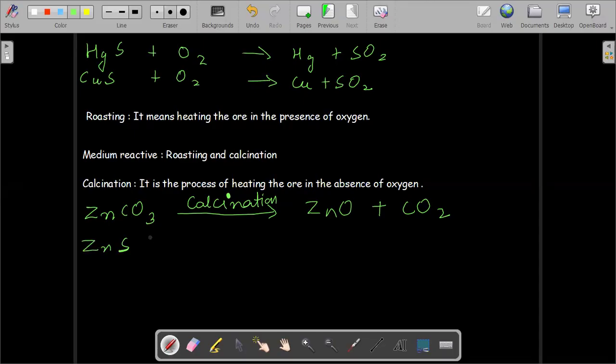Zinc sulfide is not a carbonate ore, so this has to be heated in presence of oxygen. So what product do you expect here?